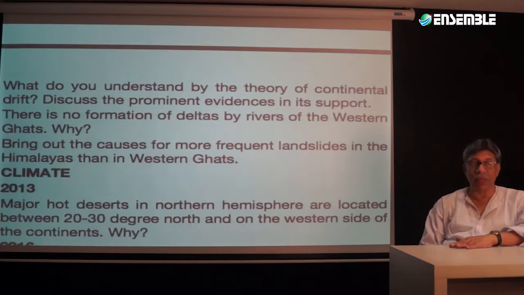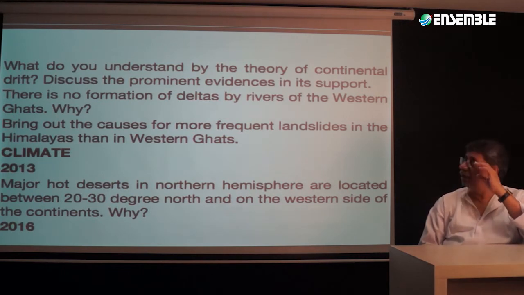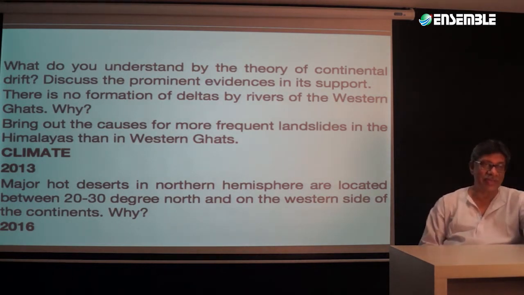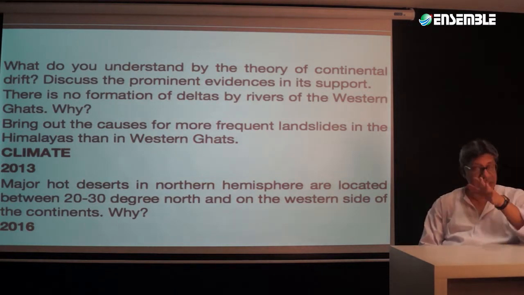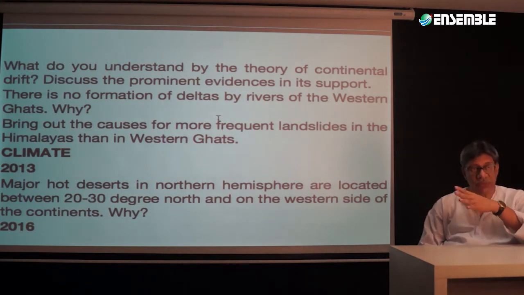And picking up this part: what do you understand by the theory of continental drift? Discuss the prominent evidence in its support. When we talk about the evidences in its support, think of it: this is again a part of principles, because it is not studied as part of features. Features means the mountain ranges of the world, the entire deserts of the world, the entire shields of the world. This is what is meant by features.